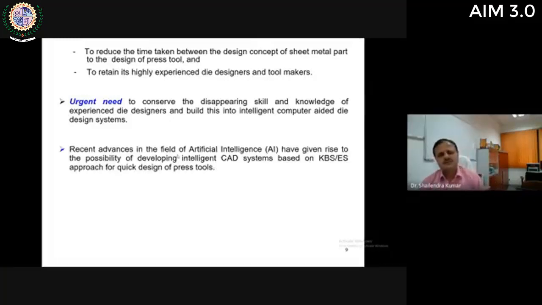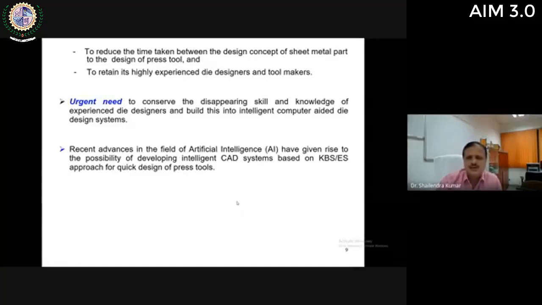Now, recent advances in the field of AI have given rise to the possibility of developing an intelligent CAD system based on a knowledge-based system or expert system approach for quick design of press tools. The experienced technical knowledge of die designers has to be conserved in the form of intelligent systems, or you can say expert systems or knowledge-based systems, which are linked with some CAD system for quick design of press tools. And this is the topic of today's discussion: how can we build this type of system by using AI and CAD systems.